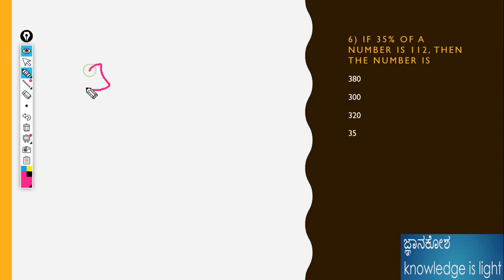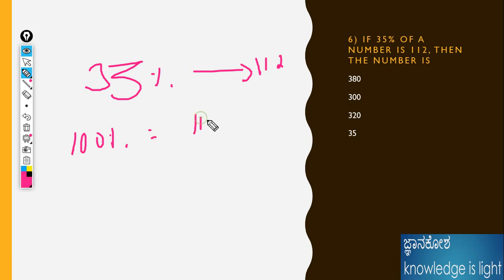Okay, 35%. I can do it by, because which one is for 35? I will show both the methods. For 35% it is coming as 112. For 100% it should be a higher value only. 112 into 100 divided by 35, because keep the value same as it is. If you don't know that logic, 35% is 112, 100% should be higher. If you want a higher value, just keep the numerator a higher value, that's why keep it as the higher value in the numerator.